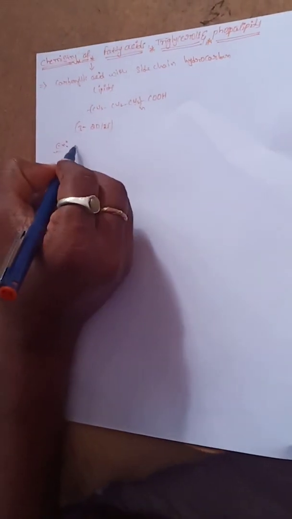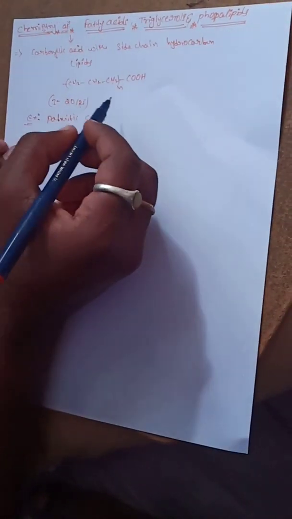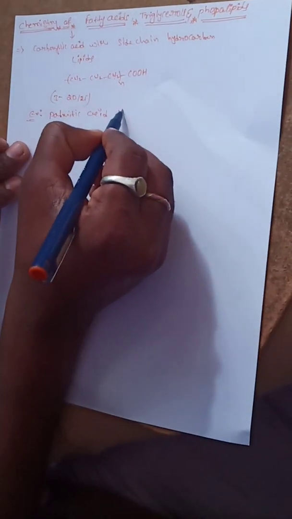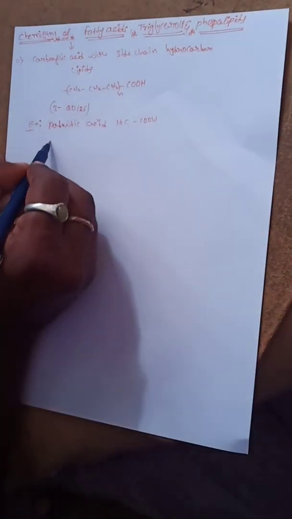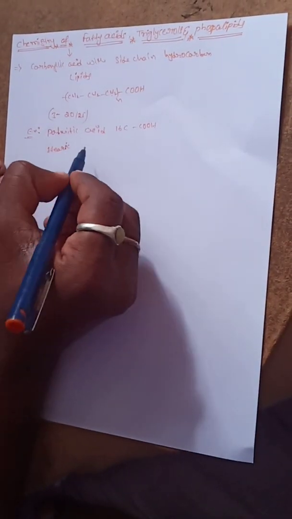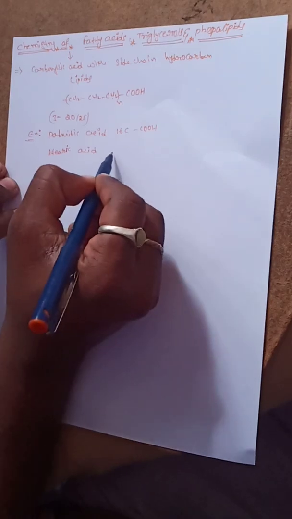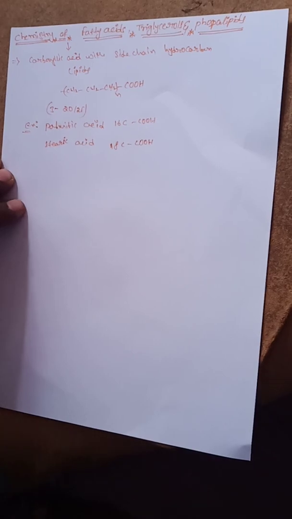So the next one, what are the examples of fatty acids? Palmitic acid is an example. The palmitic acid contains how many carbons? 16 carbons along with the COOH. One more example is stearic acid. Stearic acid contains 18 carbons along with the COOH.